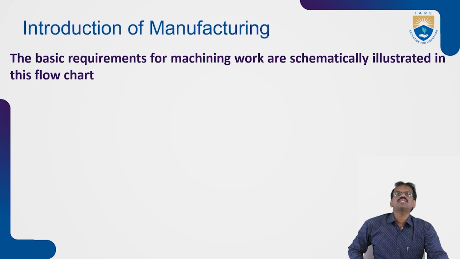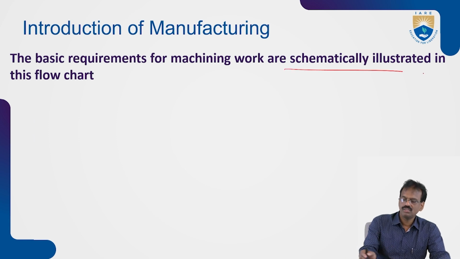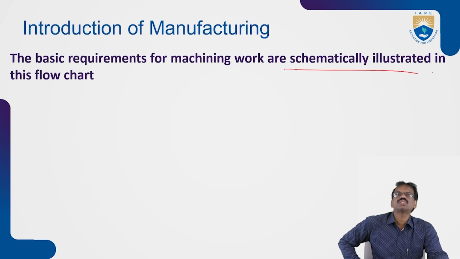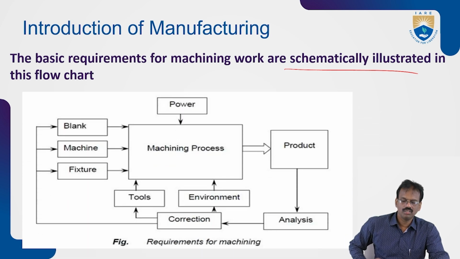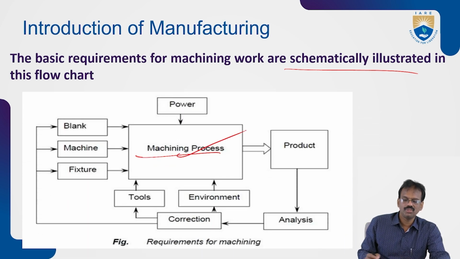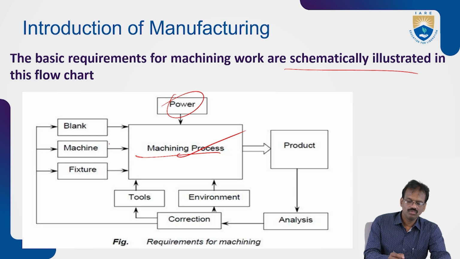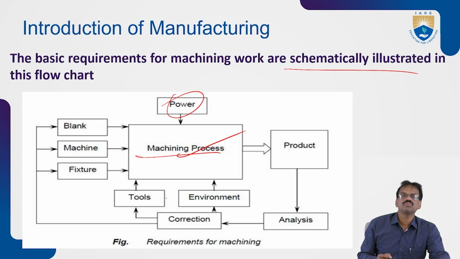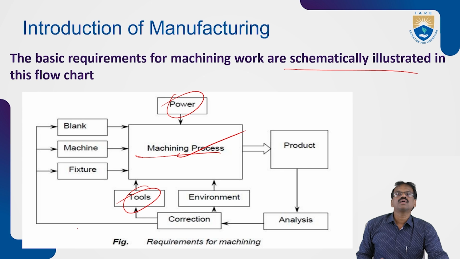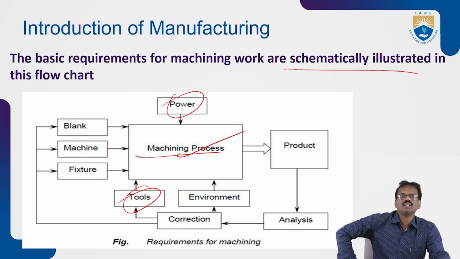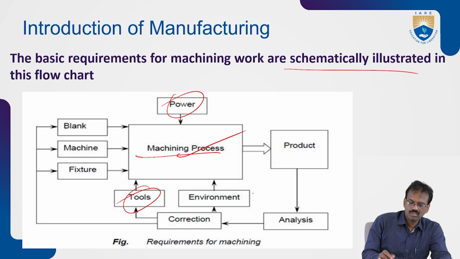Next, the basic requirements for the manufacturing work or machining work. You can see a schematic illustration of a flowchart. Here the machining process will be performed with the help of power. For the machining process, we use some types of tools. You can classify them as single point cutting tool, double point cutting tool, or a multi point cutting tool also. Next, environment is also very important.